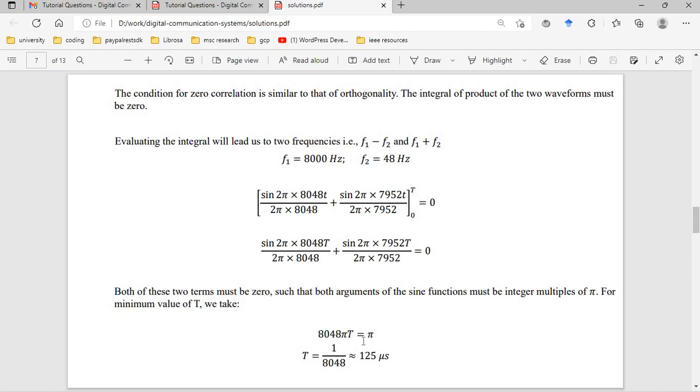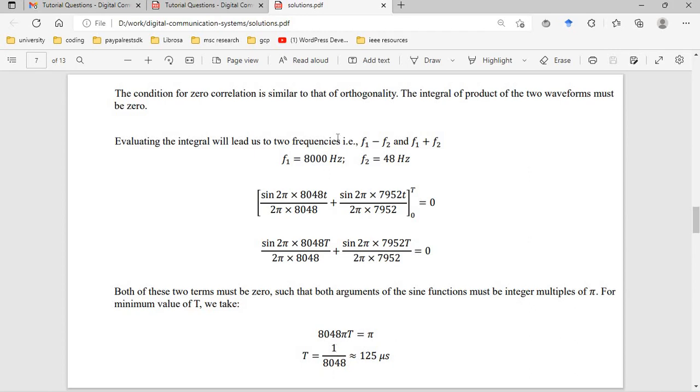8048 pi capital T should be equal to pi. And notice we are ignoring the 2 pi because 2 is still an integer value, so we really can ignore it. We don't have to include it in our calculation. So 8048T is equal to 1. That means T is equal to 1 over 8048, which approximates to 125 microseconds.